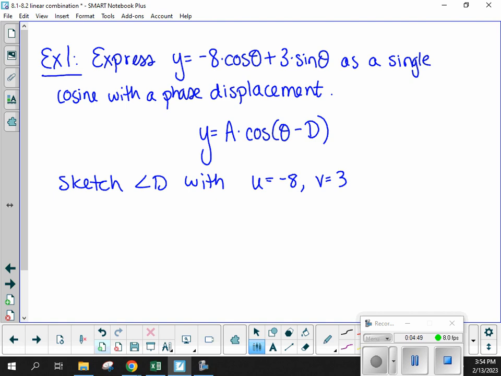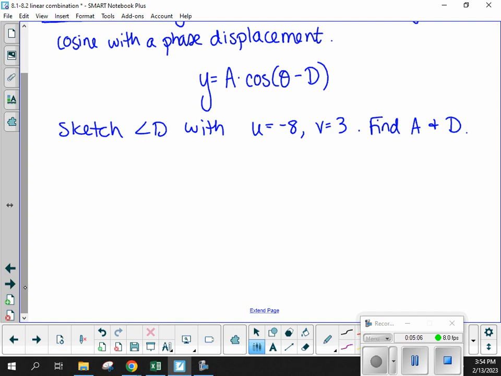Those are the coefficients of cosine and sine in that order. We know cosine and U always go together. Sine and V always go together. Our goal is to then, once we have that, figure out what A and D are. And we'll label those, and then we'll figure out how we put all these pieces together to actually find those measures.